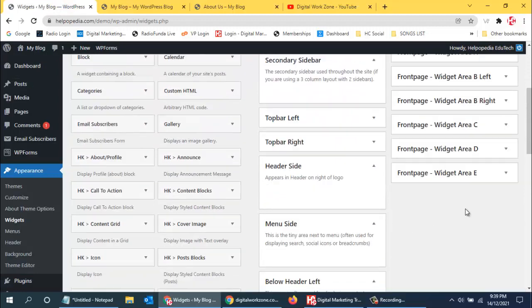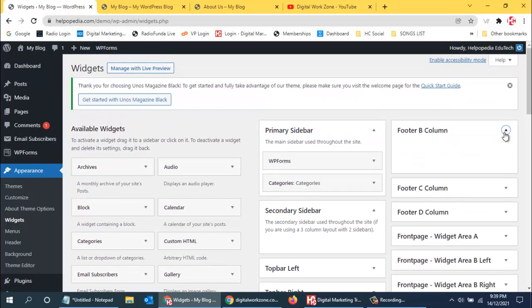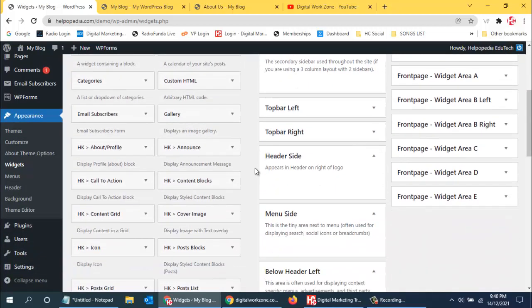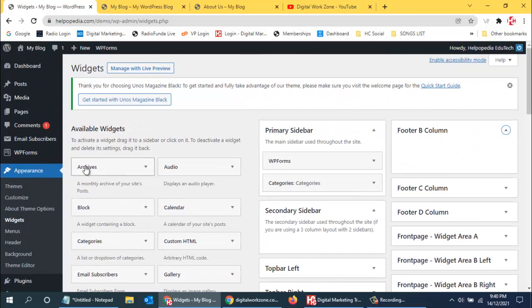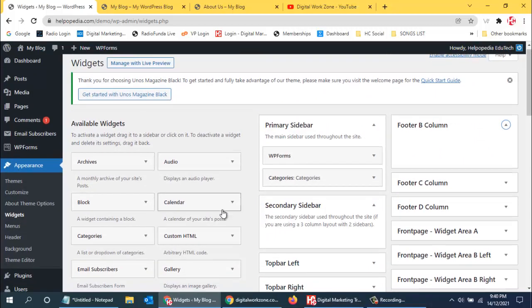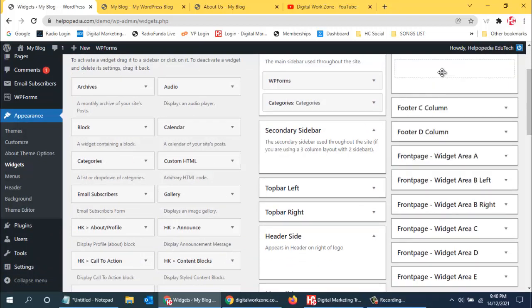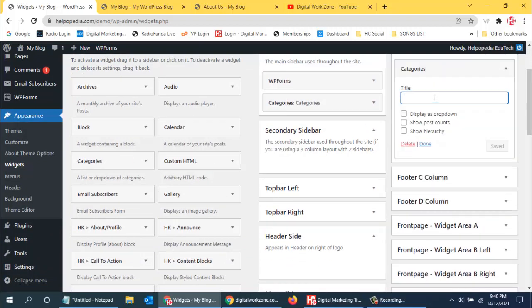Actually, since we did not add any content over here, we will not be able to see. But still, let me try. Let me see what I can use over here. Archives, lost, calendars, categories. Yes, I can use categories over here. So yes, the name, and I'll say save. So all the categories will come up over here.